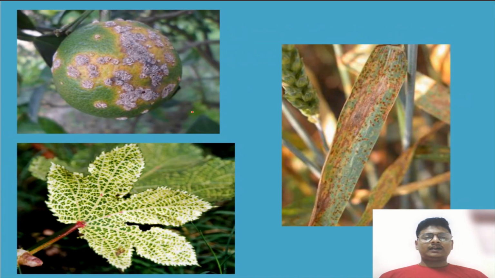See now, are you able to see? This is a lemon. So you are able to see these things. Yes, this is due to a microorganism giving this lemon the disease. See, these are wheat leaves, and you can see the patches over here, brown patches. And in the third one you are able to see the leaf. This is not a design in this leaf. This is due to some disease.